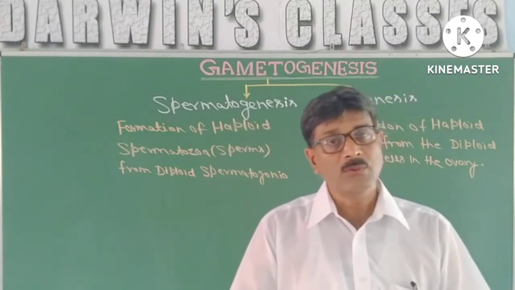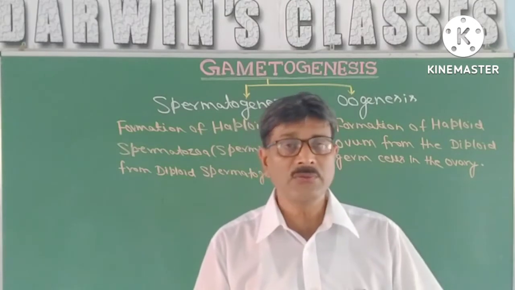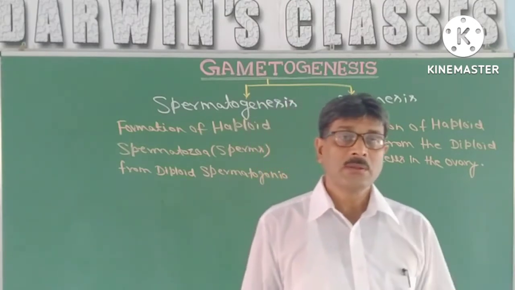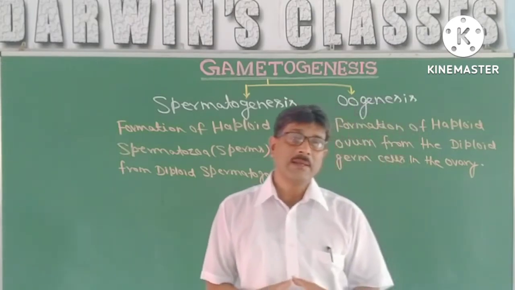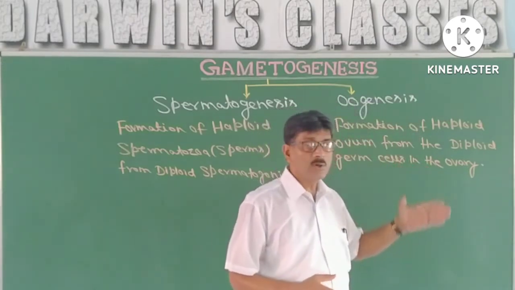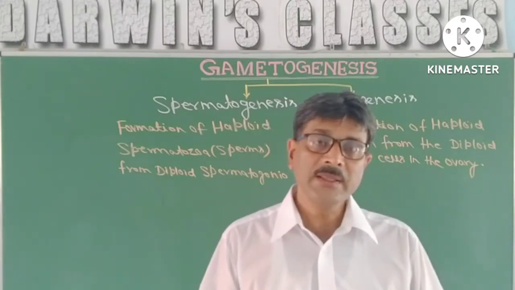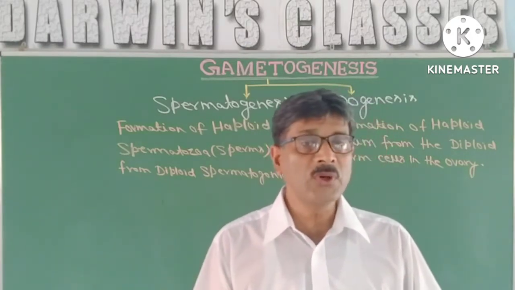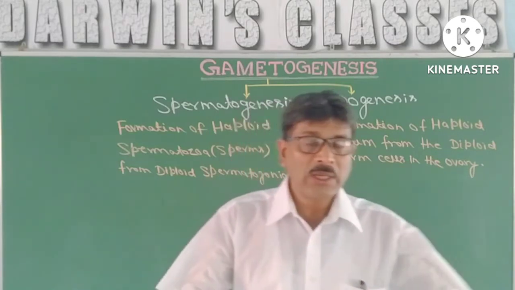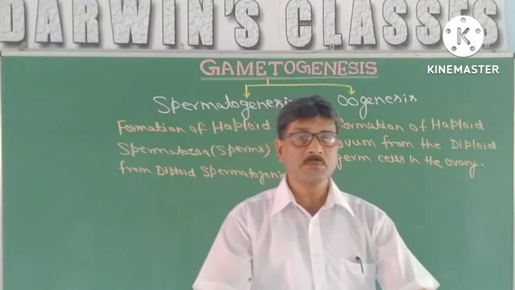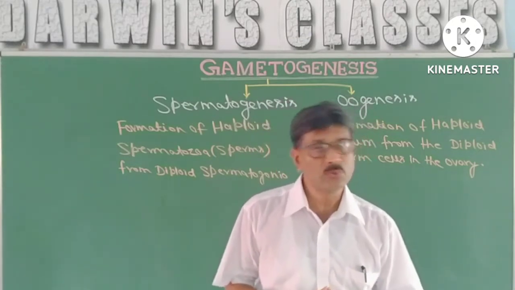That means when there will be continuation of the menstrual cycle, there will be oogenesis. And actually oogenesis is not the formation of egg, ovum, rather it is maturation of ovum or egg. So I would like to make things clear, what are the differences between spermatogenesis and oogenesis.